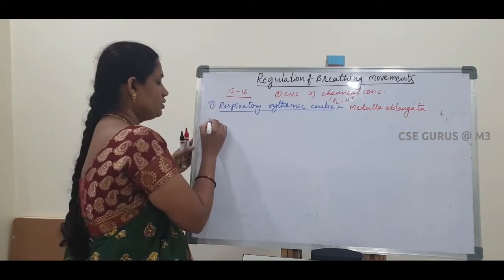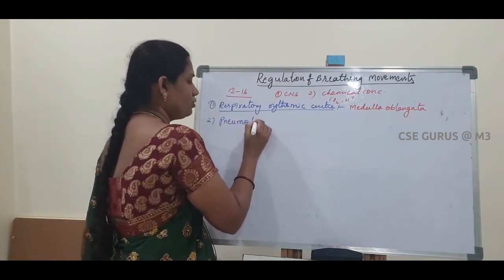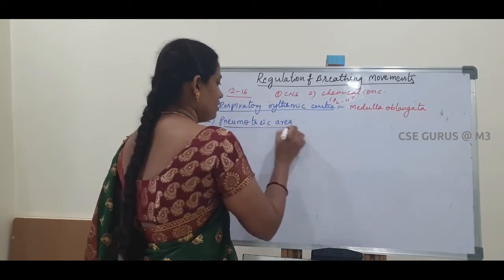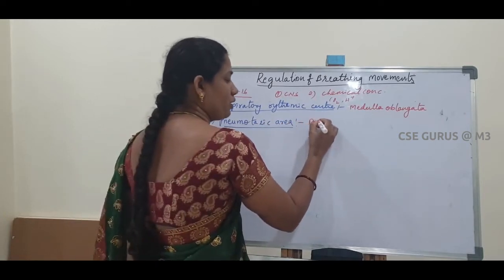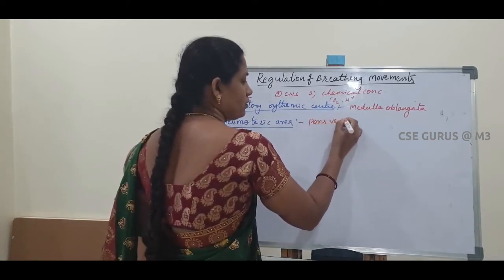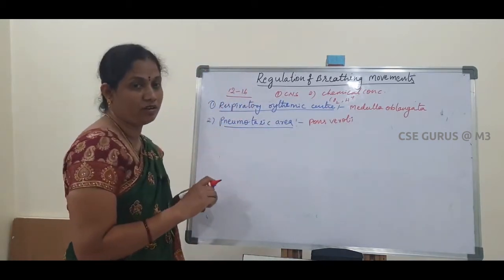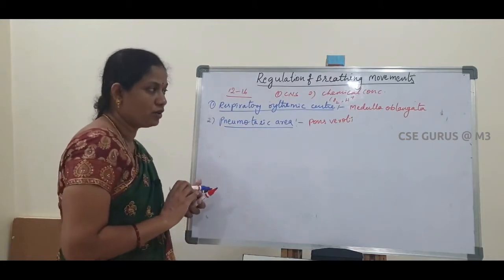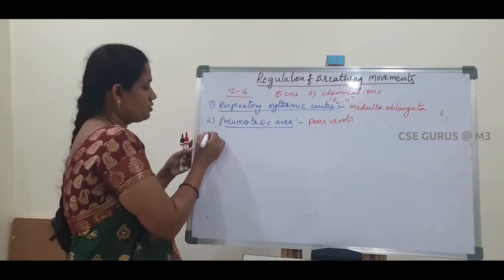Next, the pneumotoxic area. This pneumotoxic center is present in the pons varoli, which is also a part of the brain. It moderates the breathing movements.